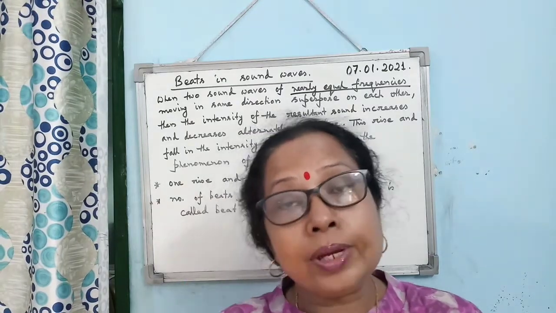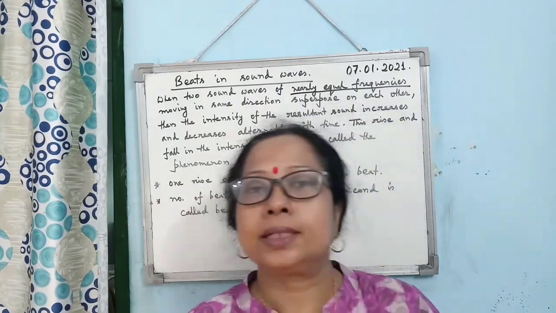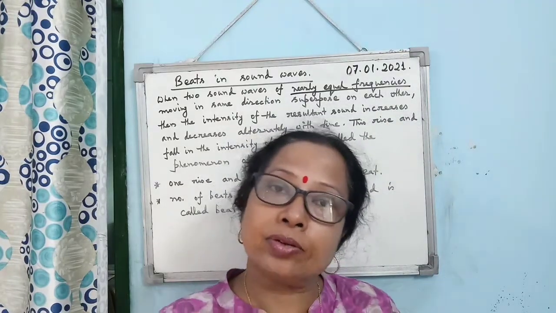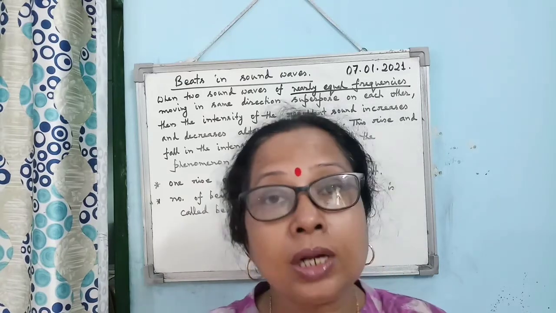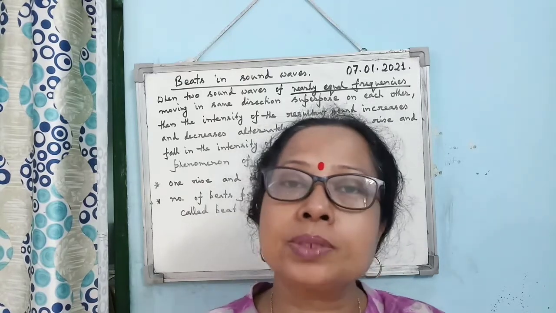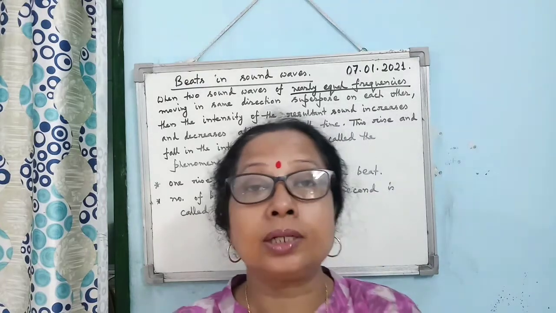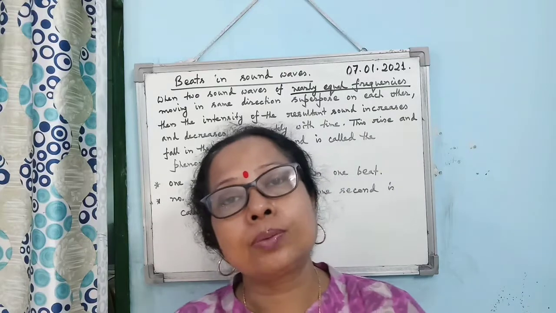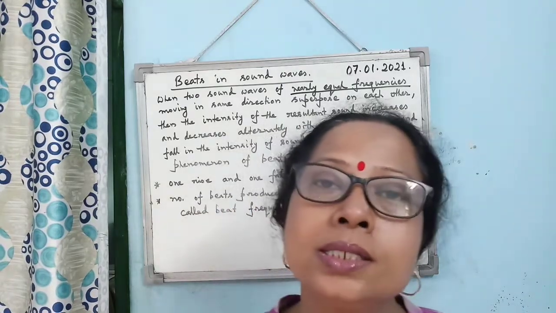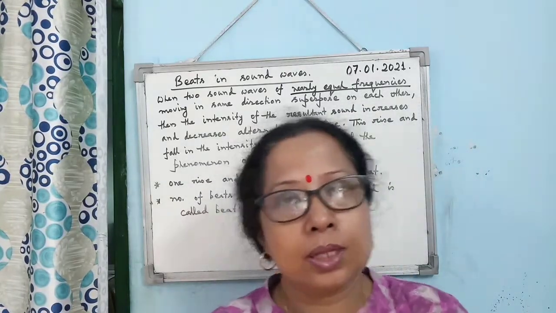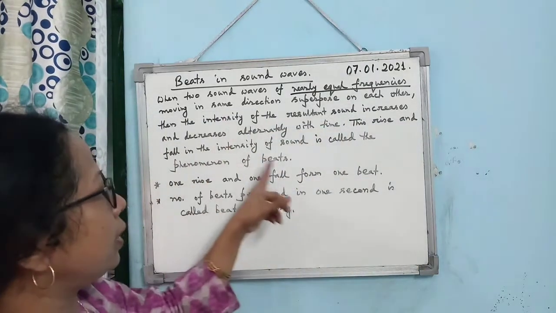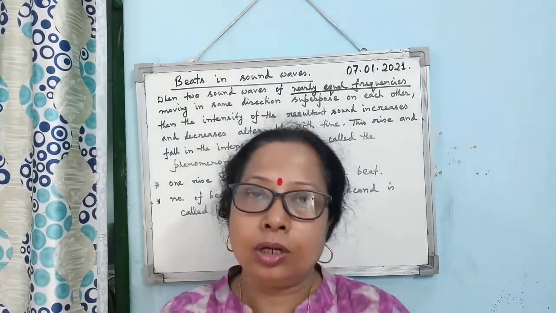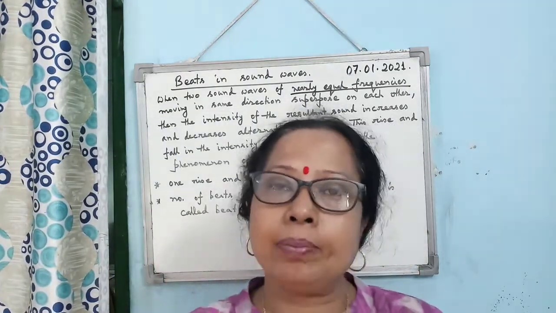Okay. Moving in the same direction, superposed on each other, then what happens? Intensity of the resultant sound, it rises and falls alternately. Means the intensity of sound increases and decreases alternately with time. So this rise and fall in the intensity of sound is known as the phenomenon of beats. So you must learn the definition of beats. Then one rise and one fall together form one beat.